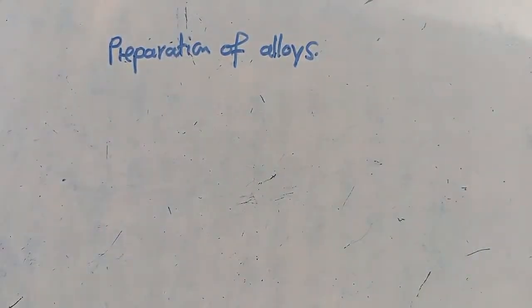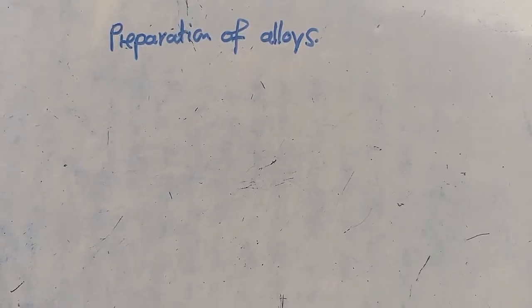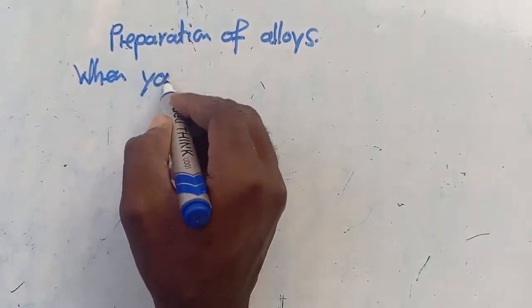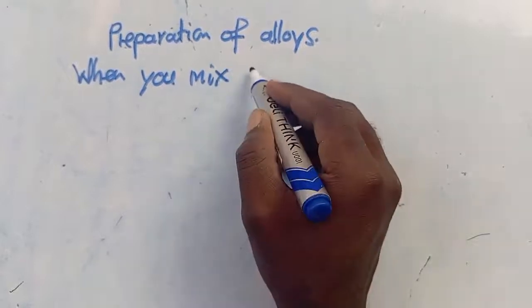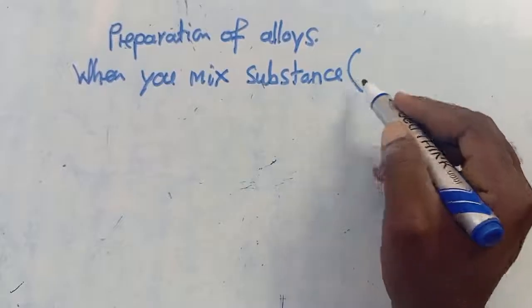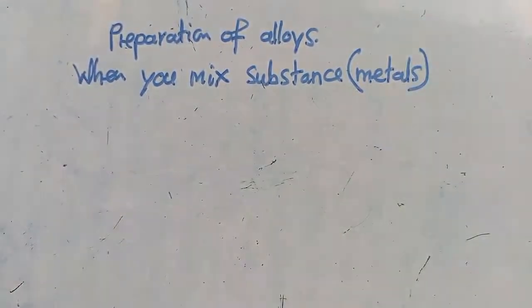How is it done? What are certain things that a person needs to understand? You need to understand that when two metals are mixed, the mixture is usually heated under controlled temperature. When you mix substances, since we are talking about alloys, they must be metals. It can be a metal with a non-metal.